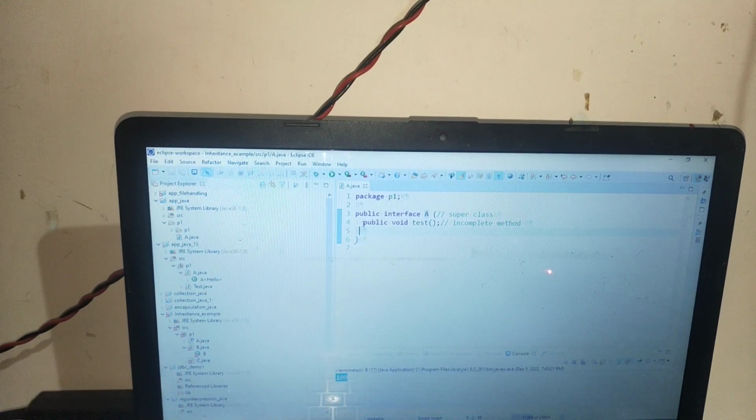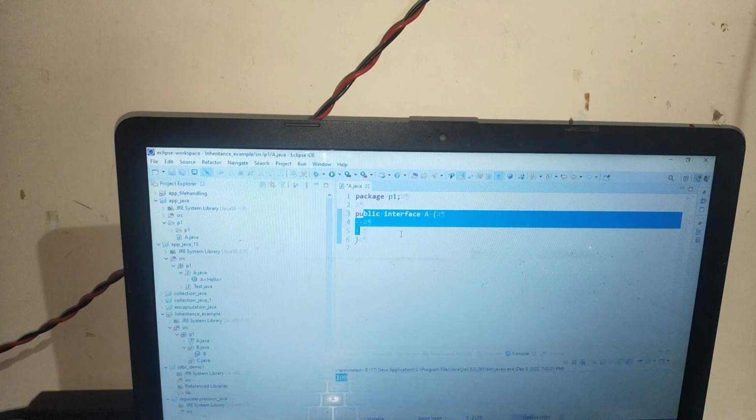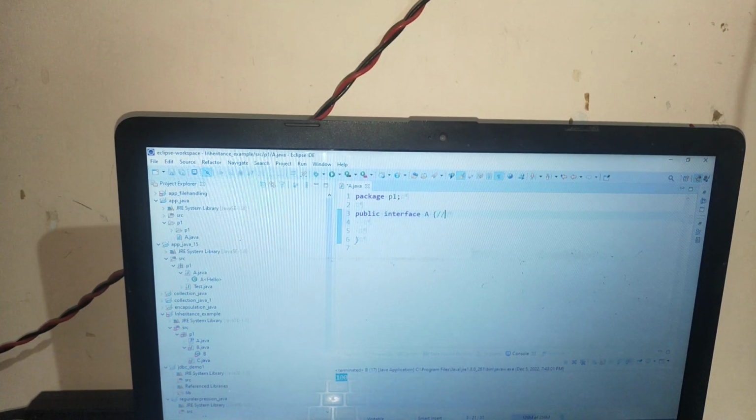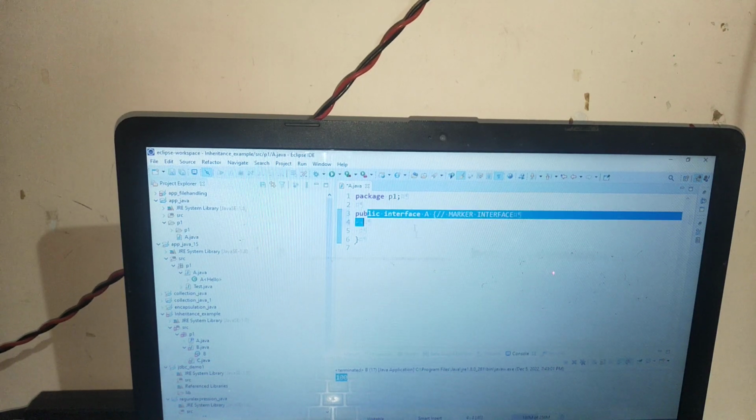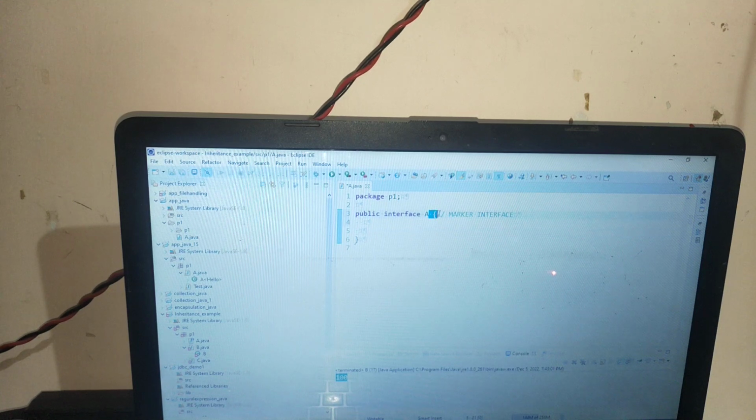Marker interface is all about this: if I'm not writing anything inside that method, public interface A, that is a part of interface. If I'm not writing any logical implementation inside this block of code, that is a marker interface.